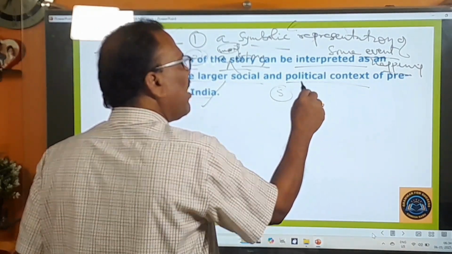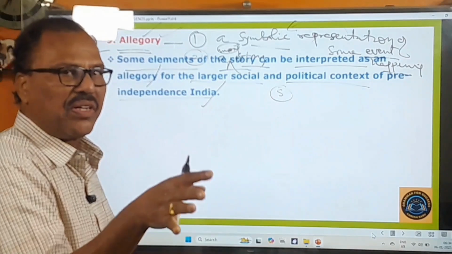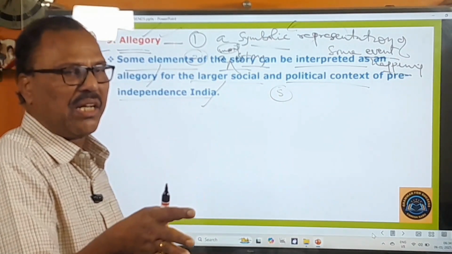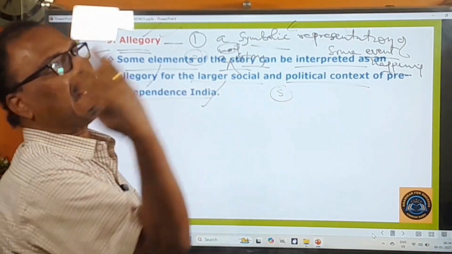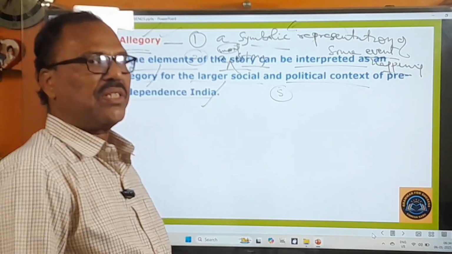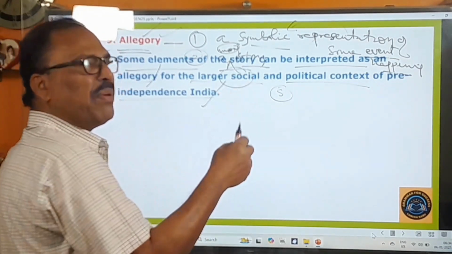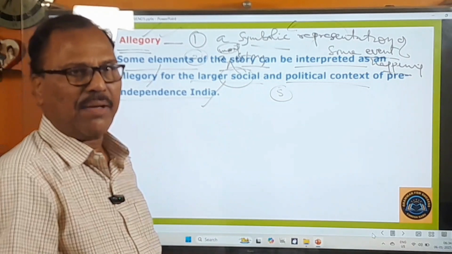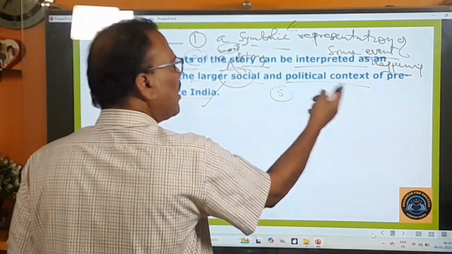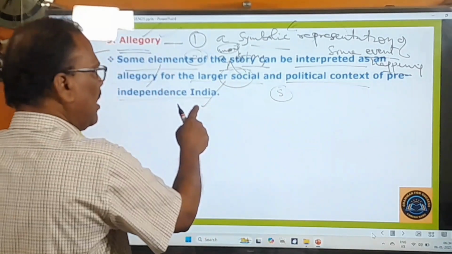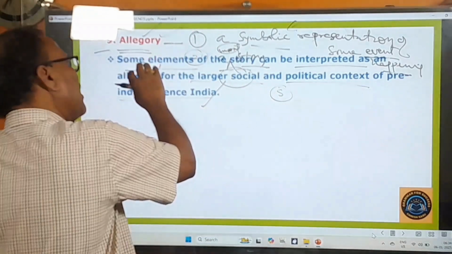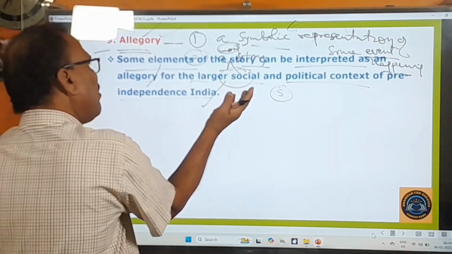Outside the school you can find the political atmosphere was very bad because all the Indians were fighting against the British government, you know very well. So socially also the people were very backward. Okay, so the social context and political context of pre-independence India is represented in this novel, and therefore this is called